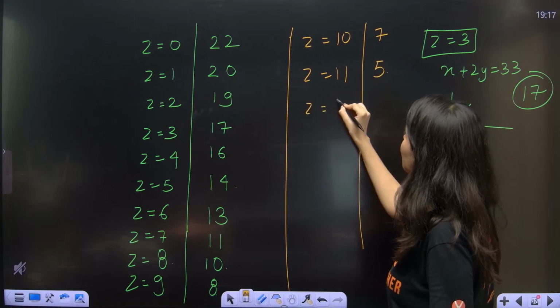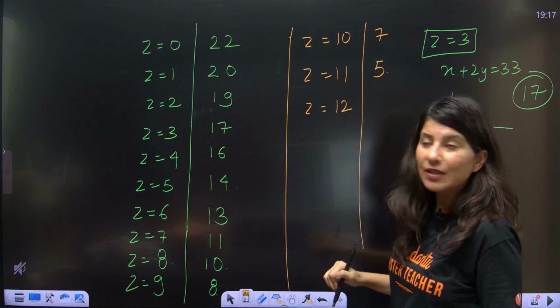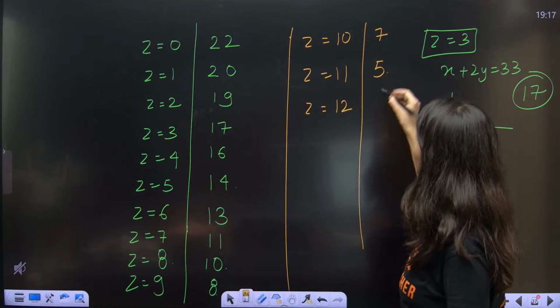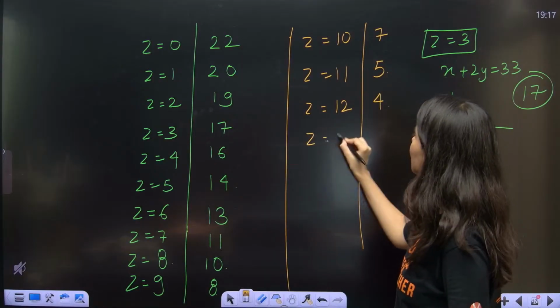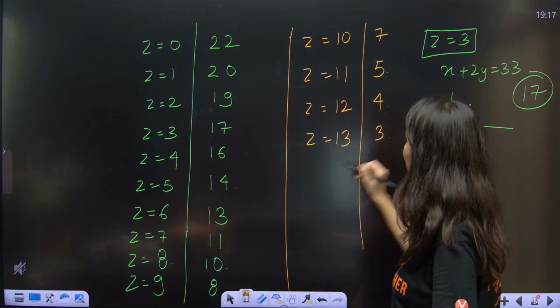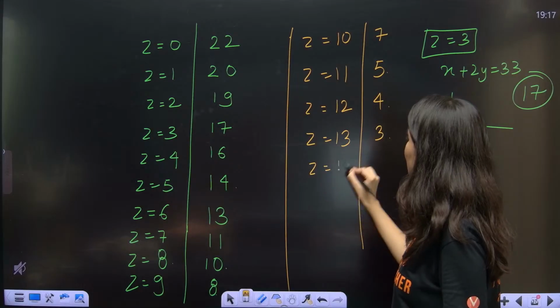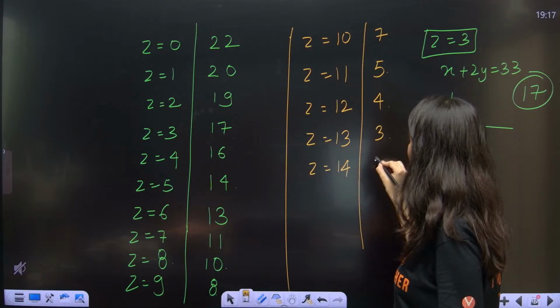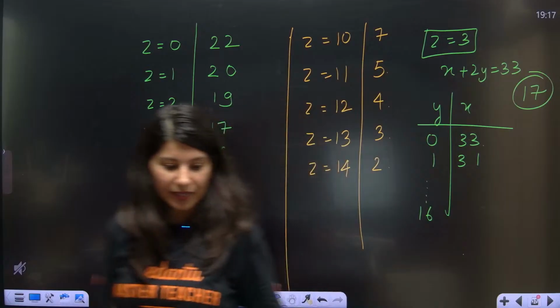Z is equal to 11, so 8, 7, then 1 gap, this 6 will be missing, then 5. Z is equal to 12. So tell me quickly, 5, so there will be no gap, 4. Z is equal to 13. So there will be a gap of 1 now, which is 3. And now Z is equal to 14, it will be 2.